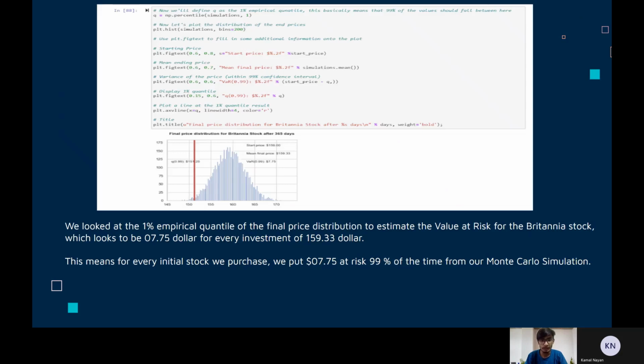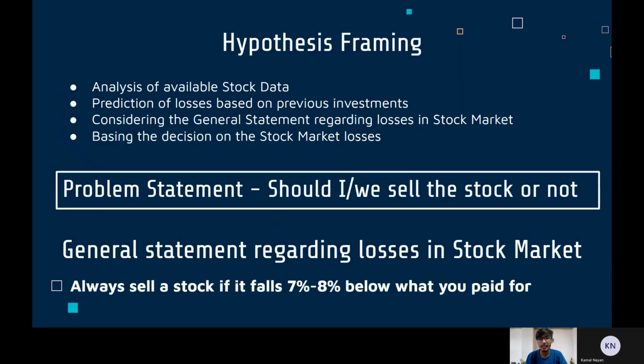To frame the hypothesis, we need to have complete information on the data set and a rule or a statement to base our hypothesis upon. The problem statement in the stock market is usually, should I sell the stock or not? To base this hypothesis, in stock investment, there exists a general golden rule that we should always sell a stock if it falls by 7 to 8% of its price to cut losses.